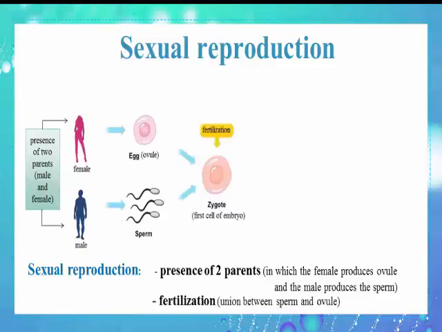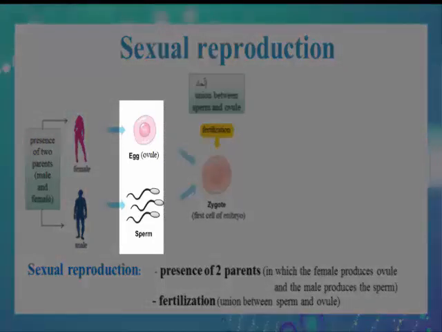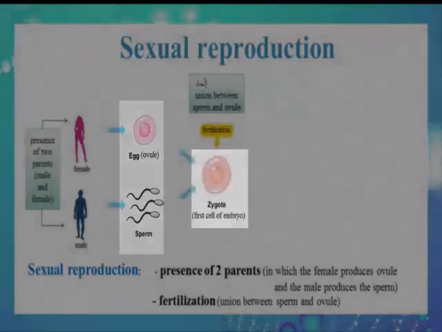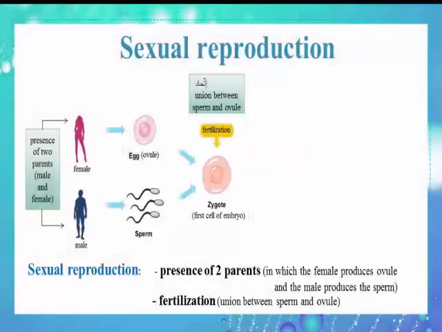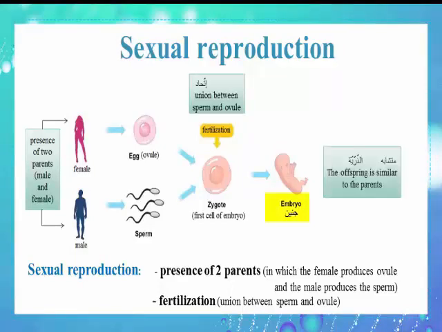Then, fertilization takes place, in which there is a union between the sperm and the ovule to produce the zygote, which is the first cell of the embryo. And finally, the embryo starts to develop, and it becomes similar to the parents.